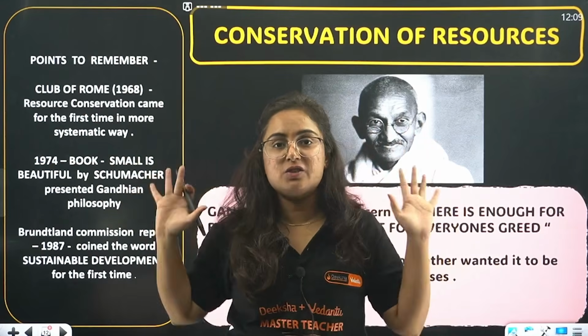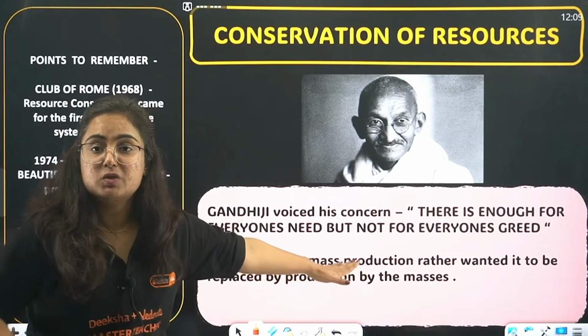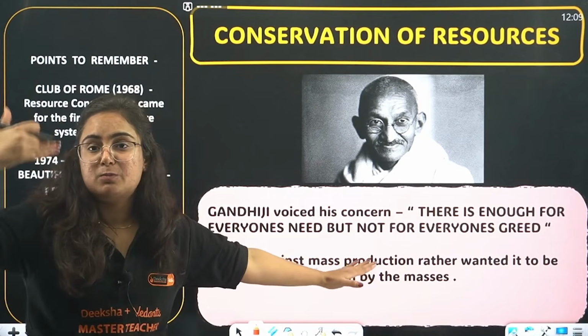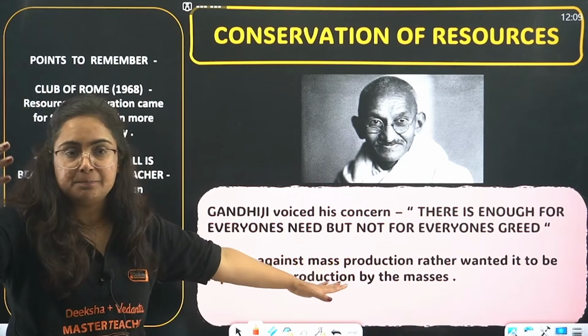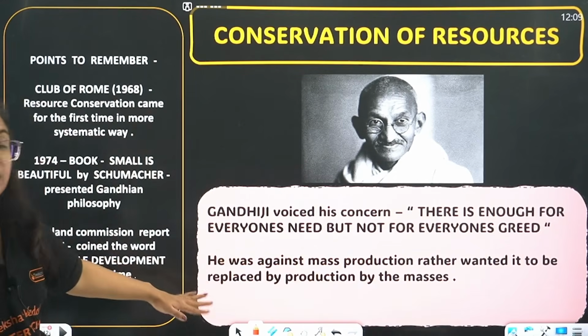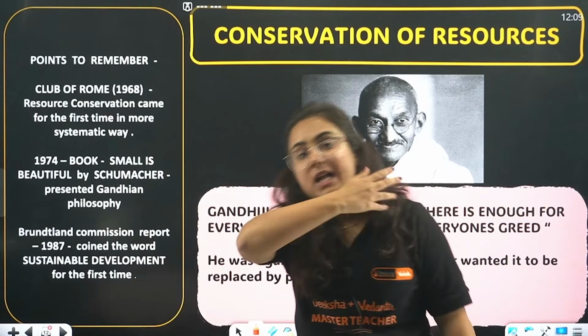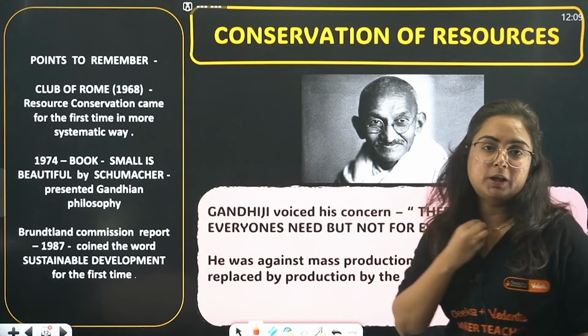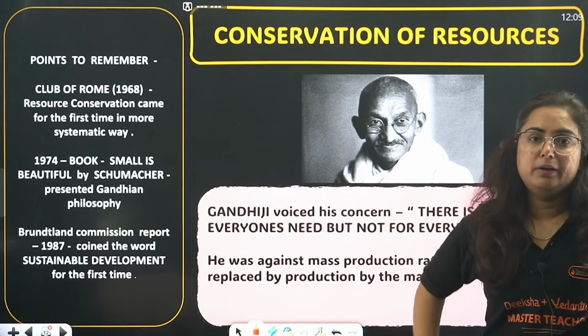However, the situation changed now. But what he meant is, he was against mass production, because when we are focusing on mass production, we do not focus upon the people. We focus on machine development and all. Rather wanted it to be replaced by production by the masses. A product should be made by lot of people. This statement particularly, I believe that does not go with the AI world we are living in right now.